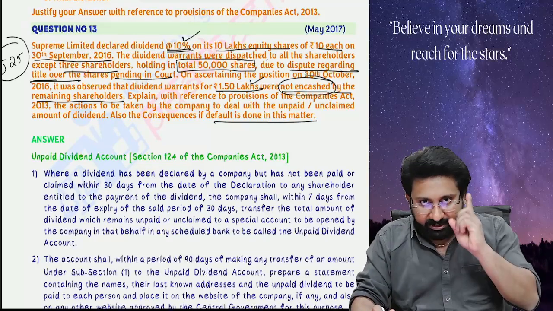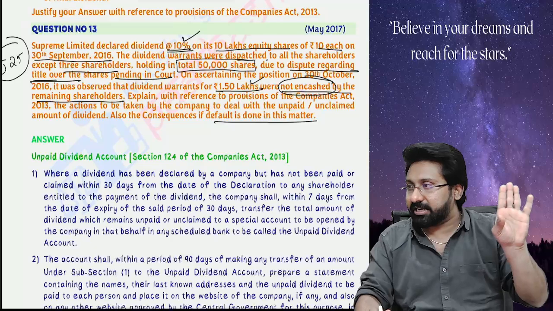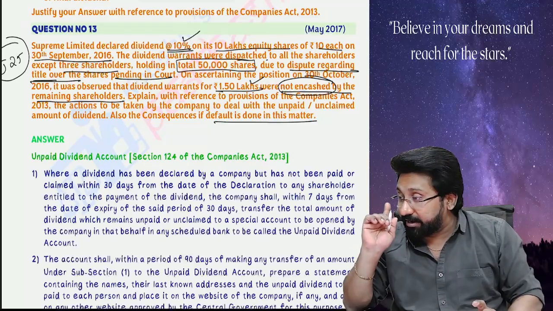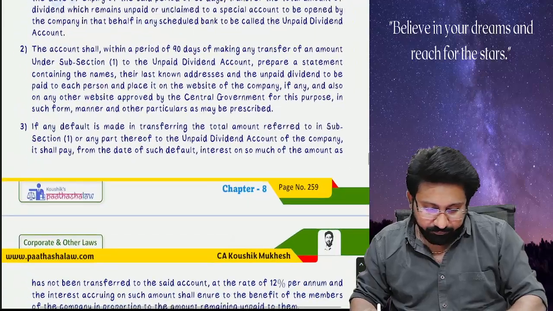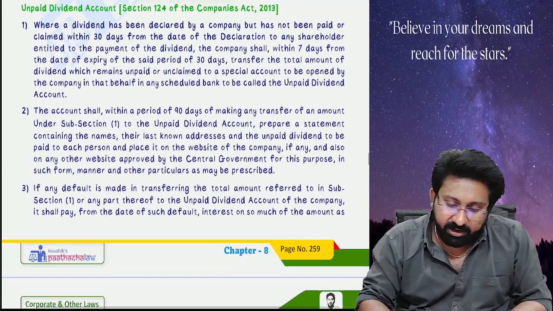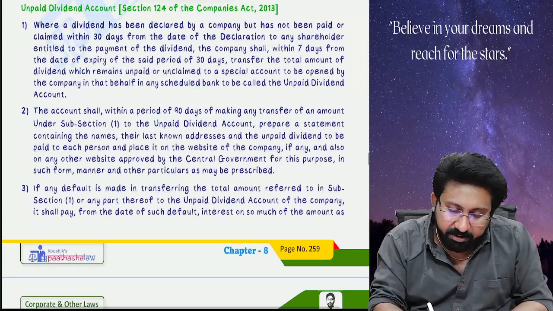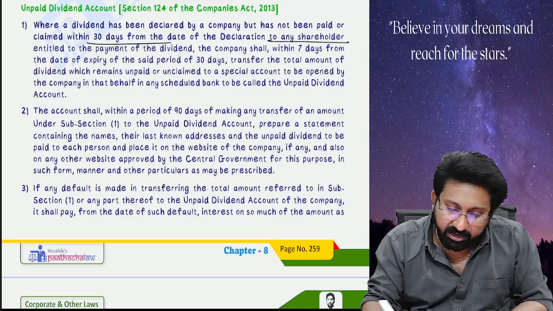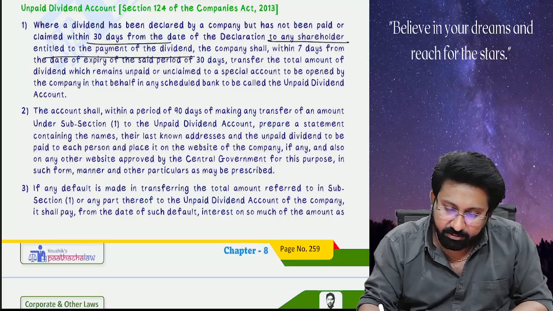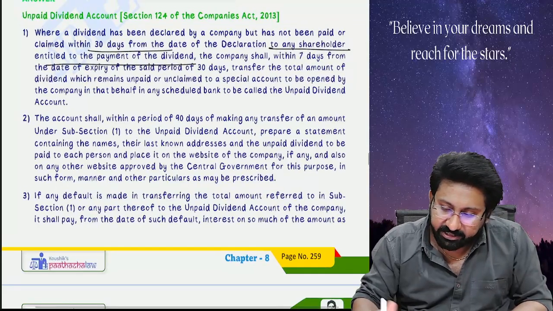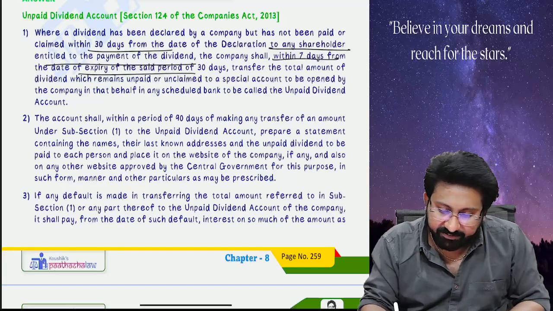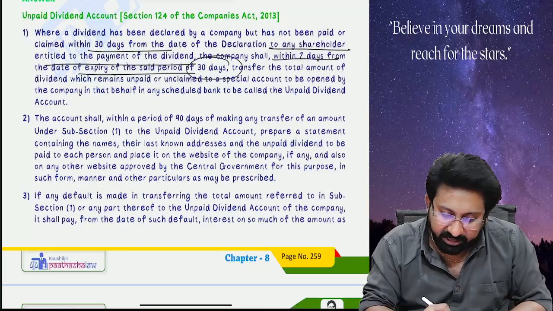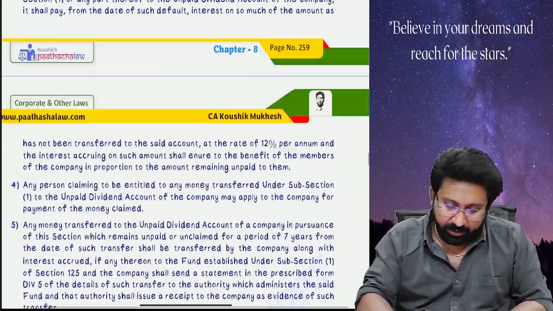I gave you the dividend warrant or not, that's it. The company's obligation is completed if the dividend warrants are posted, not when the dividends are encashed. So, where a dividend has been declared by a company but has not been paid or claimed within 30 days from the date of declaration to any shareholder entitled, then the company shall transfer it to the unpaid dividend account within 7 days from the date of expiry of the 30 days. Okay, next.